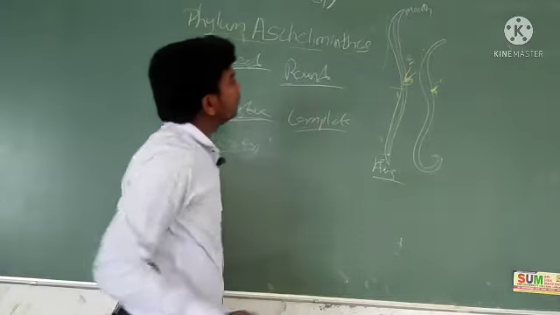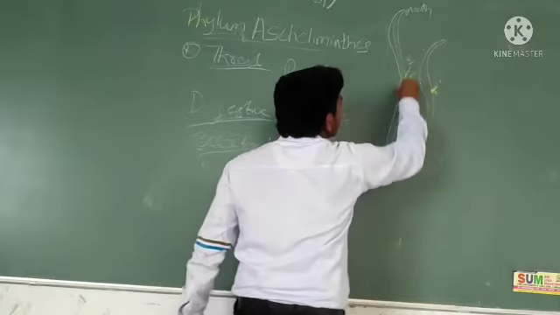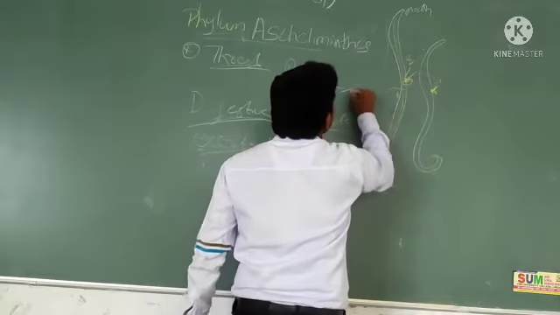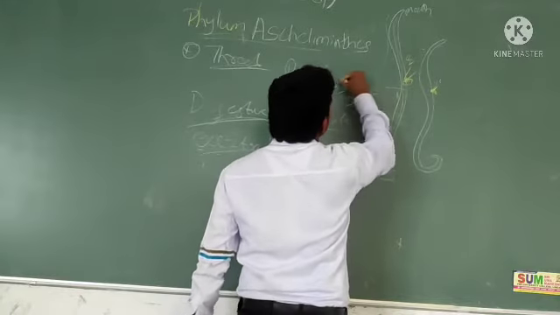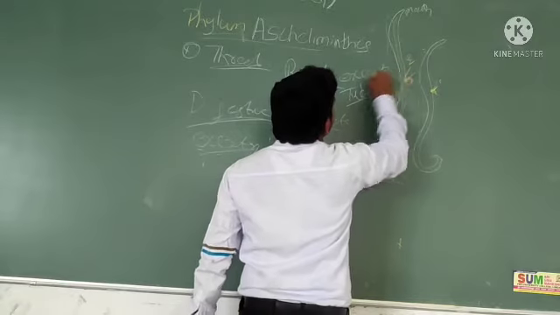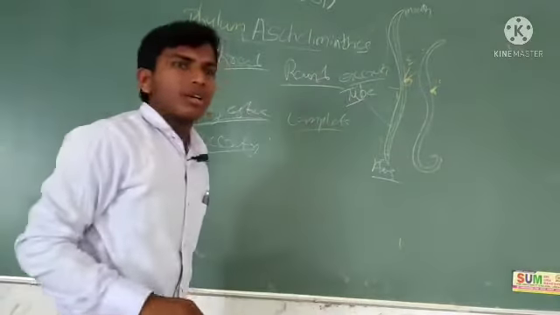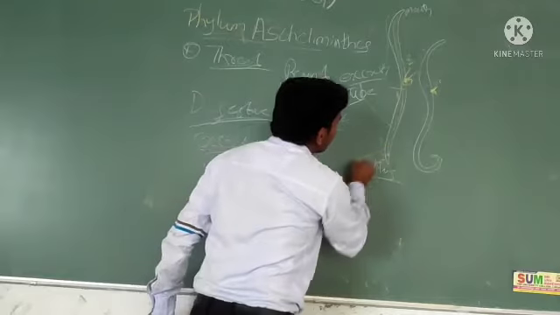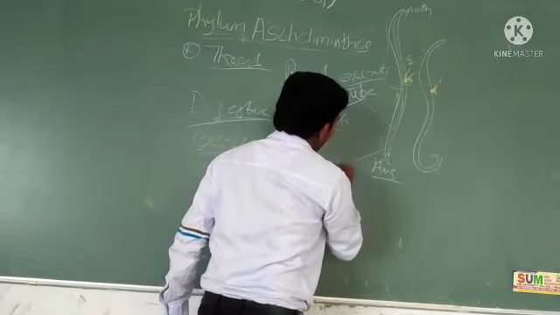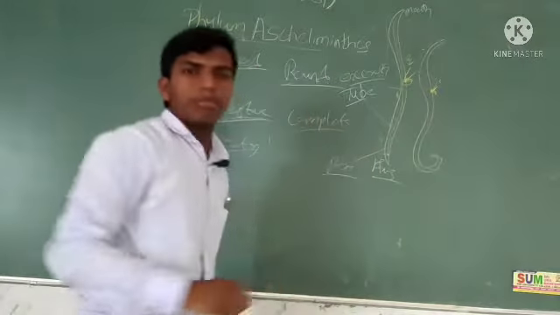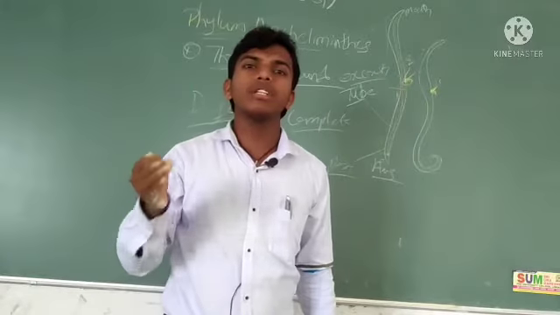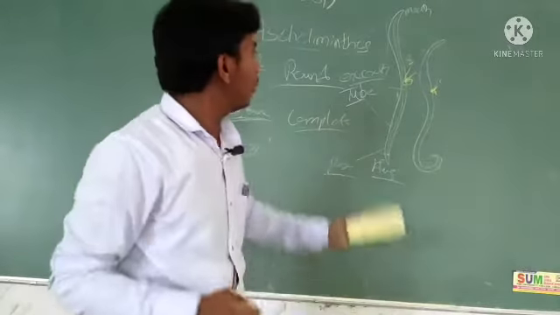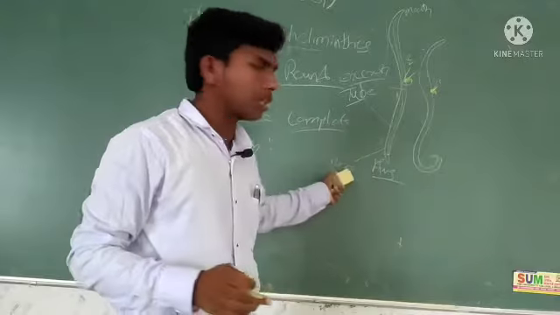What about the excretory system? Here a small excretory tube is there, and an excretory pore is there. In Platyhelminthes, flame cells help with excretion.